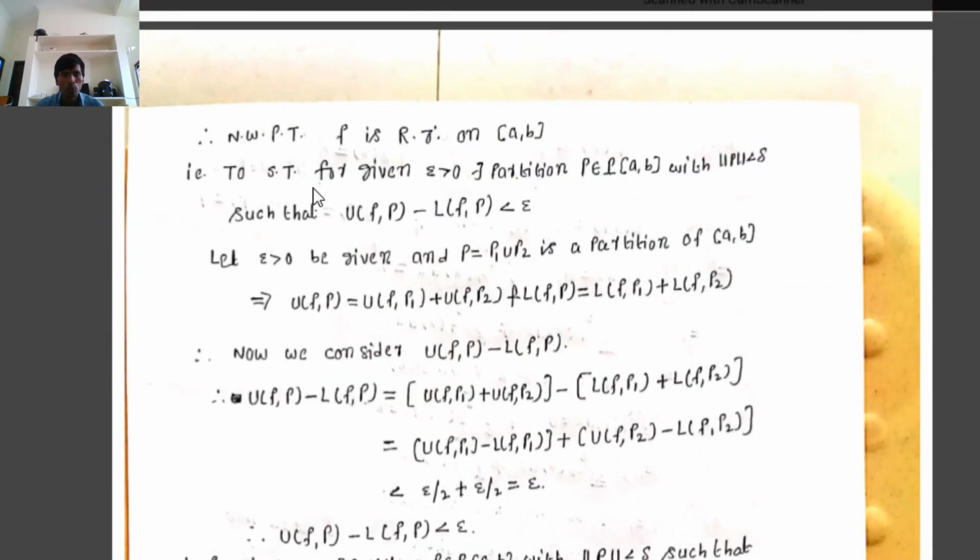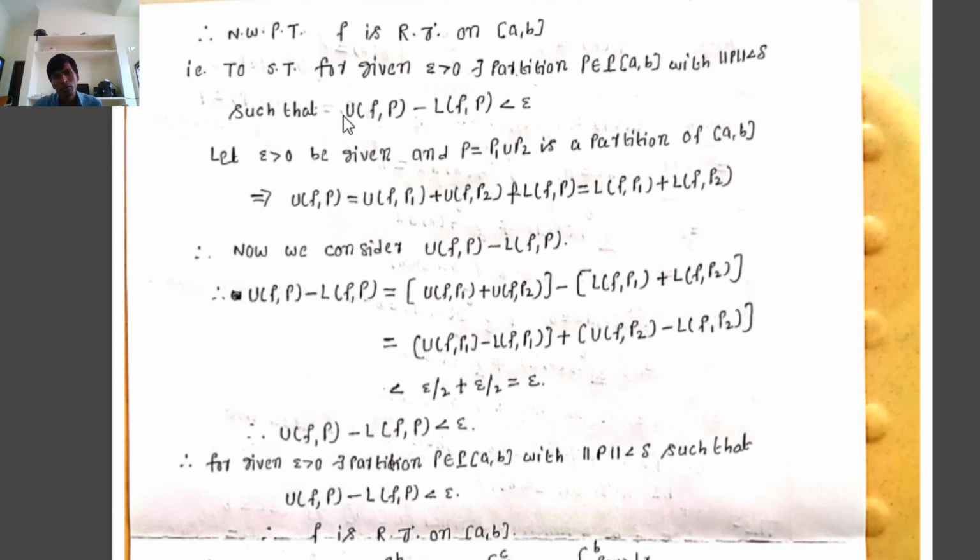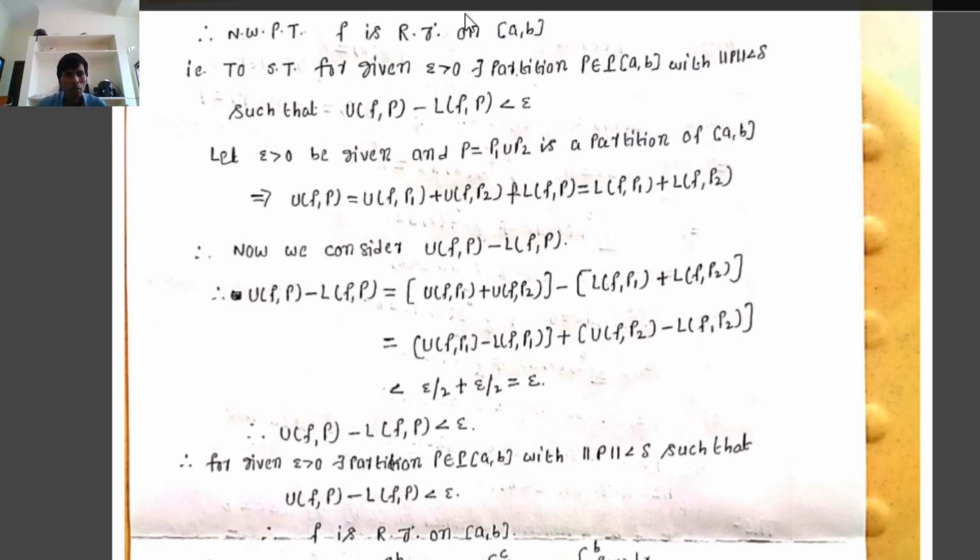Therefore, now we have to prove that f is Riemann integrable on the closed interval [a, b], using the necessary and sufficient condition for Riemann integrability.